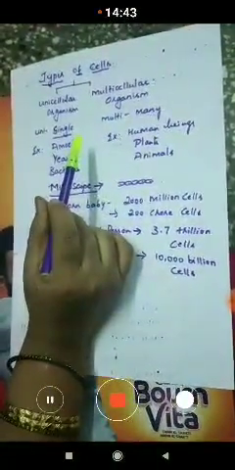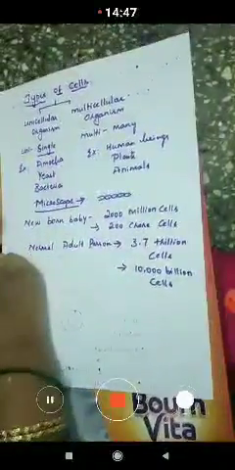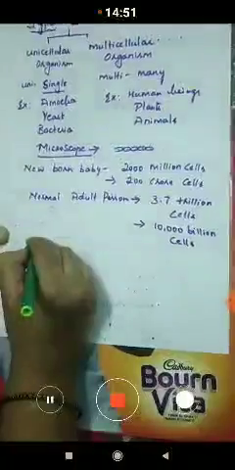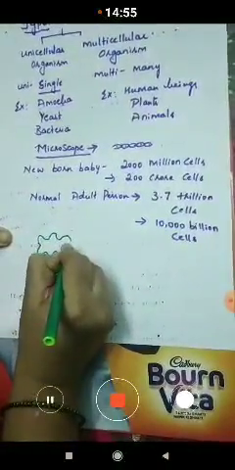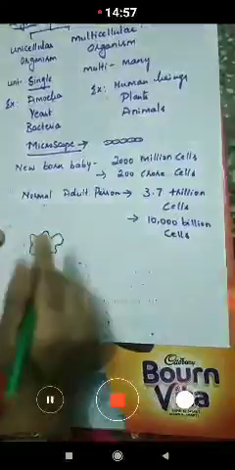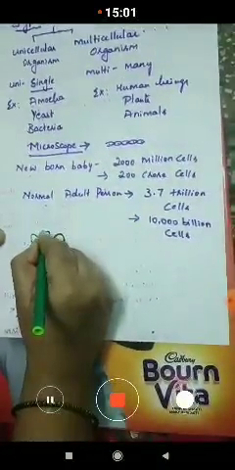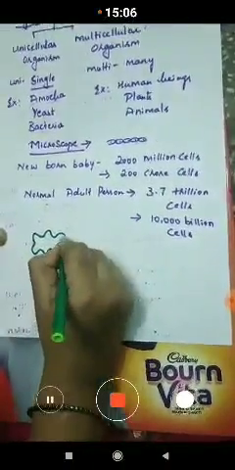It has an irregular shape. It doesn't have a regular shape. So this is the outer layer of the amoeba. It is called the cell membrane.